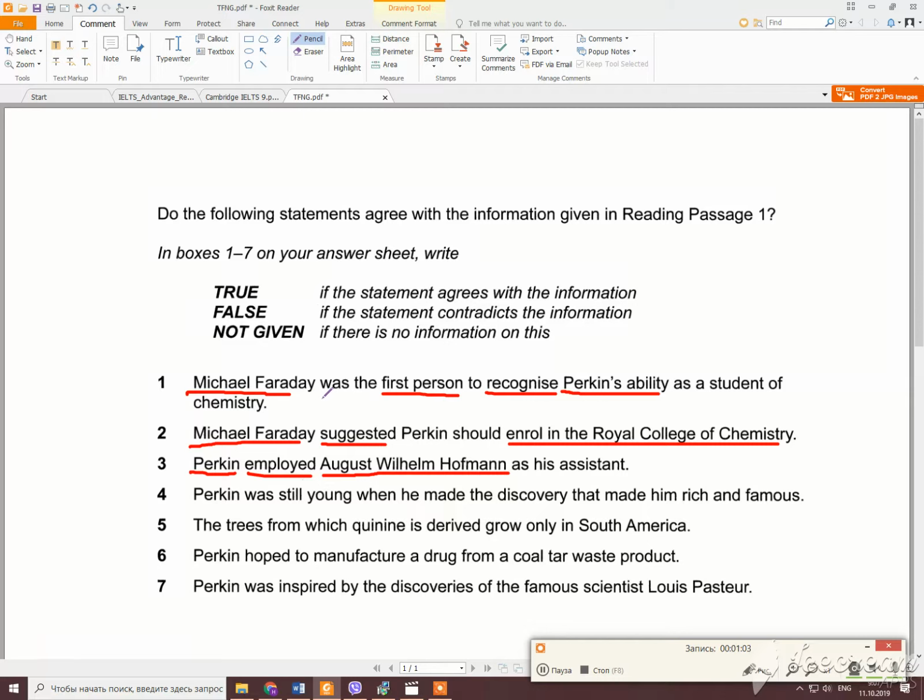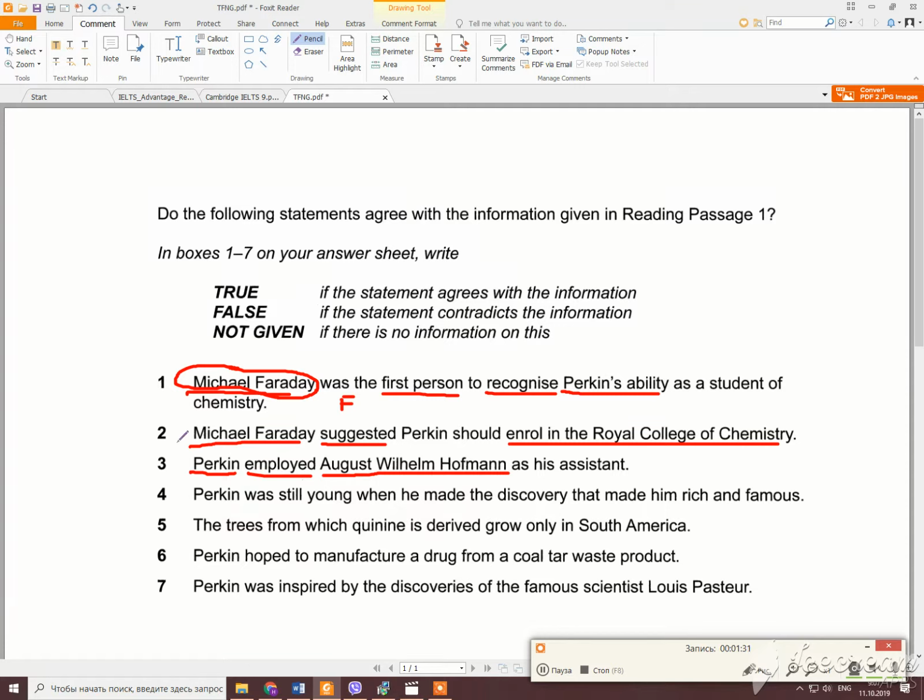Then it's false, because not given is when I don't see some of the elements, or I see these elements in different sentences and they don't make up one single idea. So because here I have not Michael Faraday but Thomas Hall, so this piece is opposite, I choose the answer for this question: false. I see all, one is opposite.